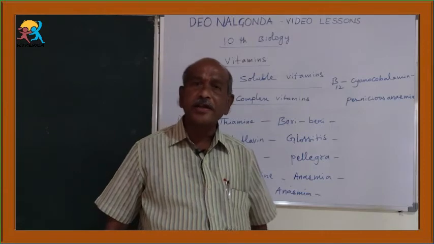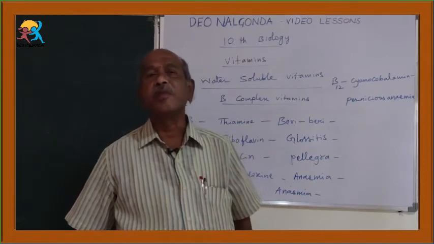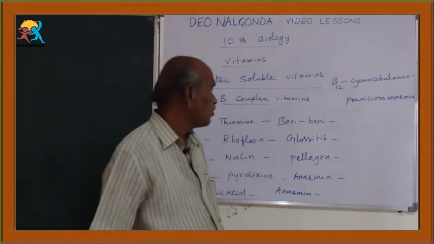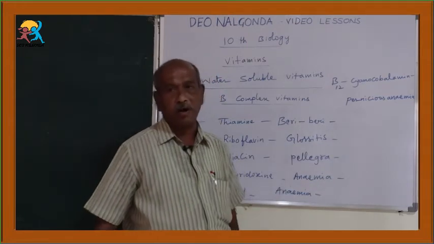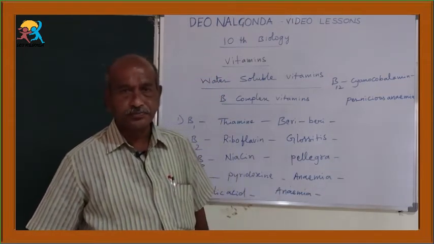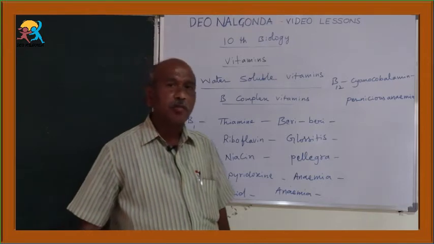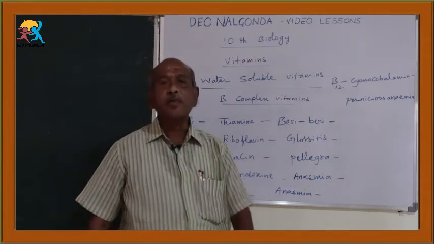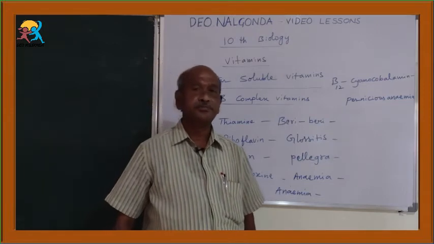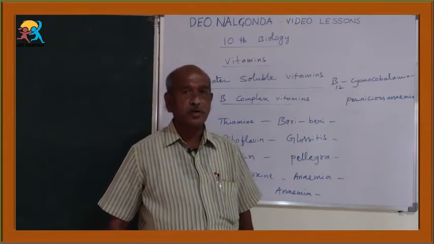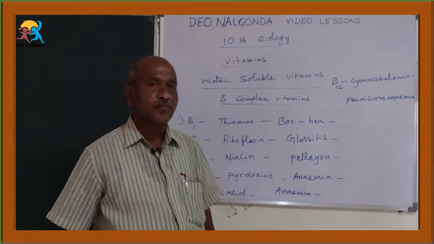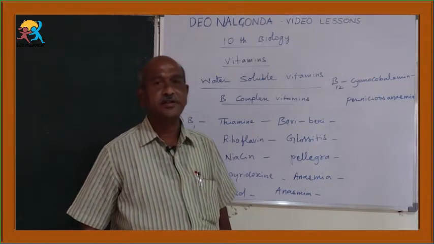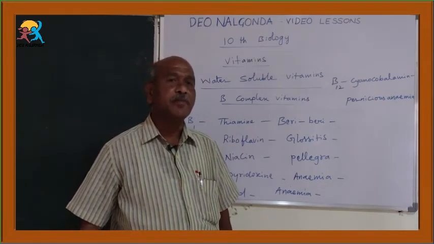In our country India, among the malnutrition problems, anemia is one of the most important. Comparing with boys, in the case of girls, these anemic problems are many. Because, as 10th class students, you know, girls have monthly menstrual cycles.